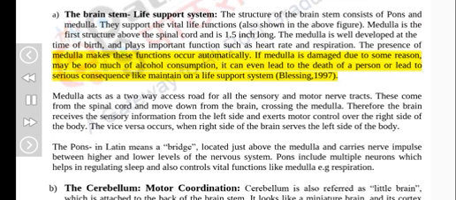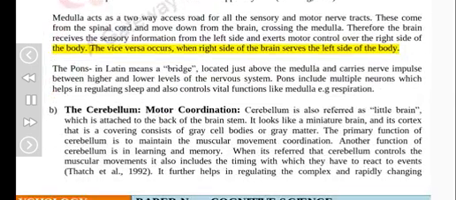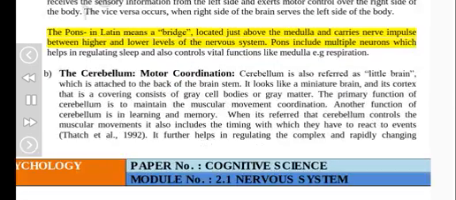Blessing, 1997. The medulla acts as a two-way access road for all the sensory and motor nerve tracts. These come from the spinal cord and move down from the brain, crossing the medulla. Therefore, the brain receives sensory information from the left side and exerts motor control over the right side of the body. The vice versa occurs when the right side of the brain serves the left side of the body. The pons, in Latin meaning a bridge, is located just above the medulla and carries nerve impulses between higher and lower levels of the nervous system.